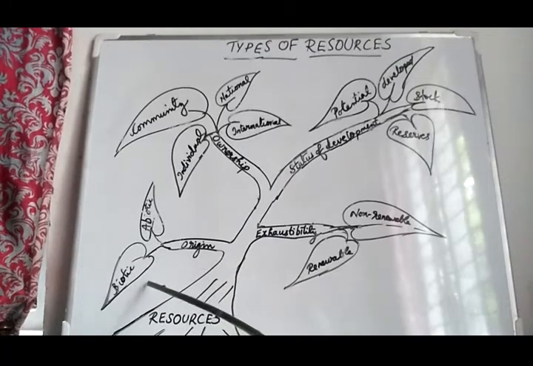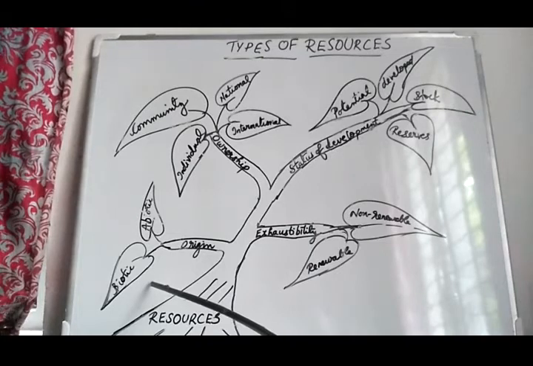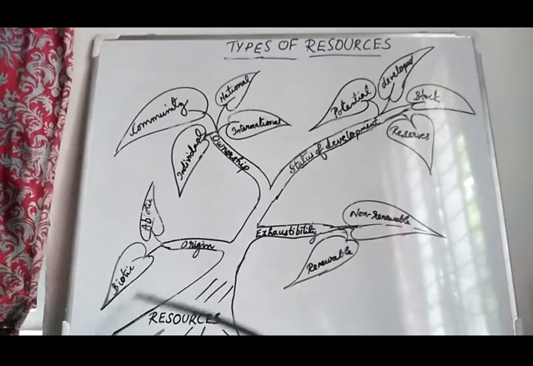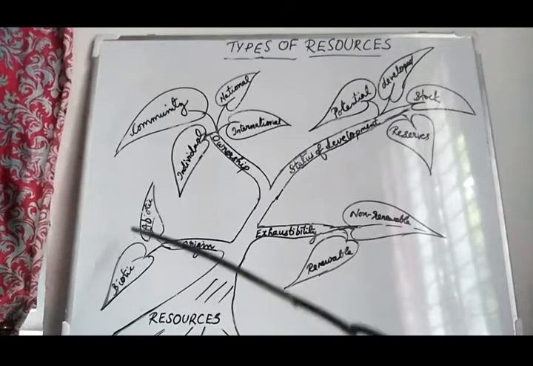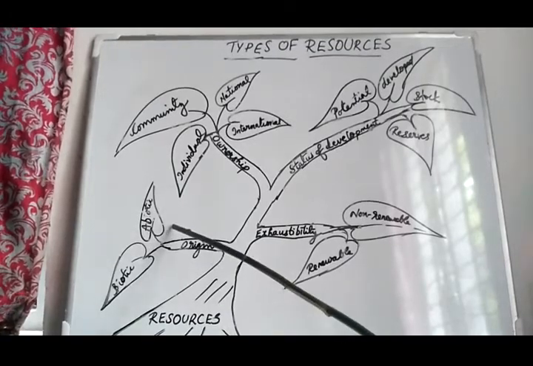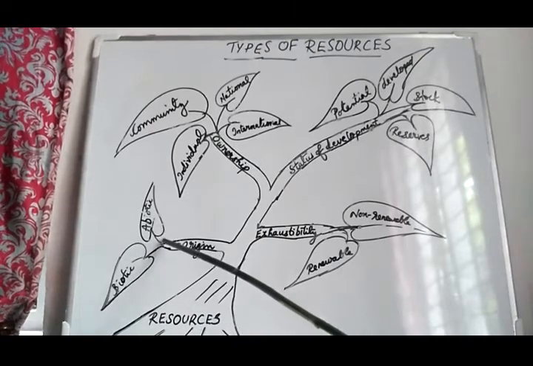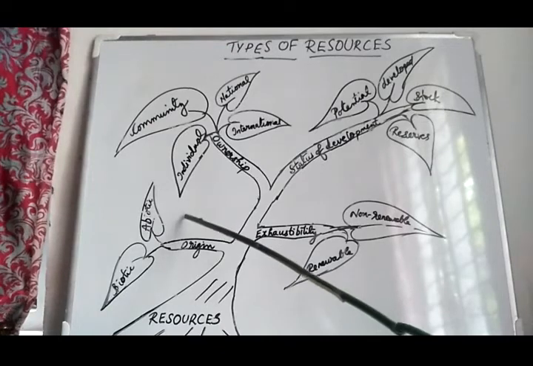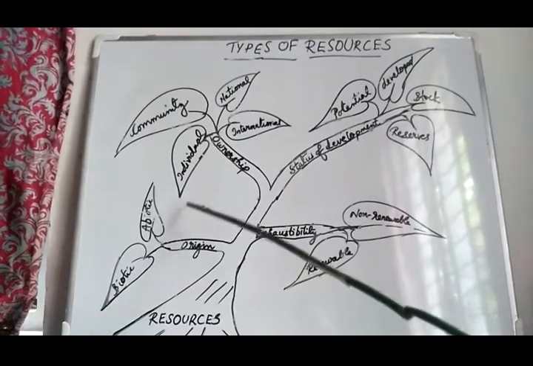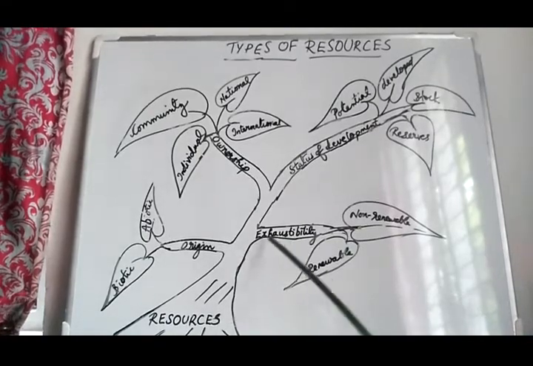I told you we human beings are also resources only if we have proper education and health, then only can we be economically productive and useful to the nation. Then abiotic resources, just the opposite of biotic. Abiotic resources are obtained from non-living things. Any non-living things, rocks, minerals, diamonds, are examples of abiotic resources.